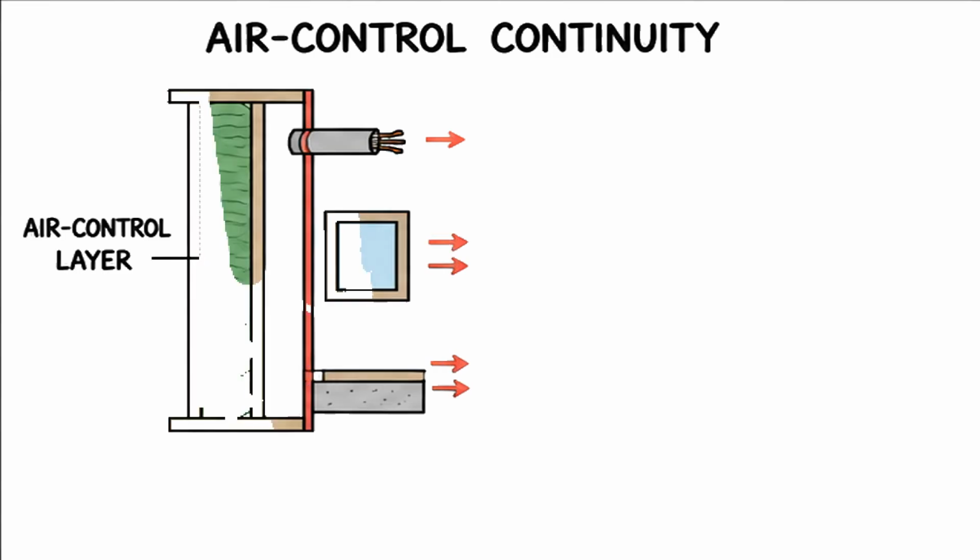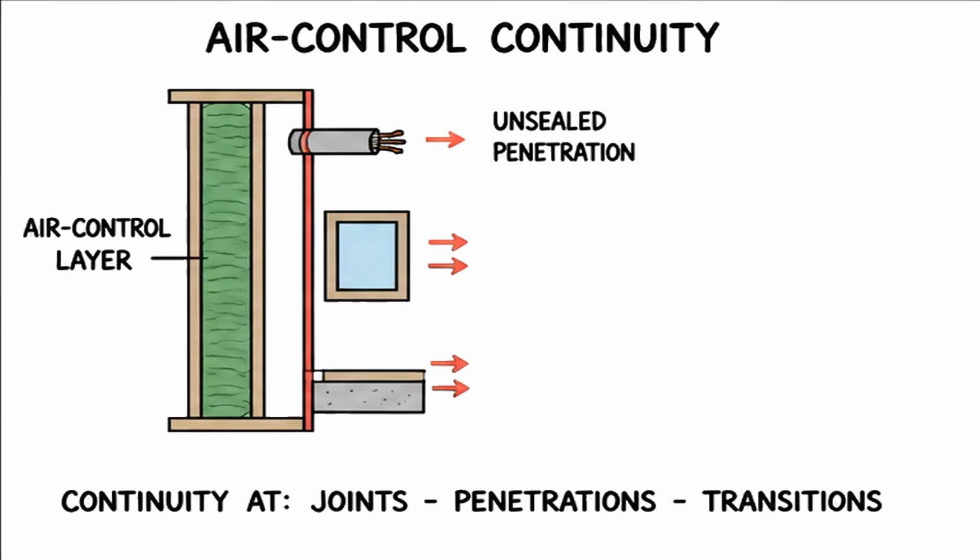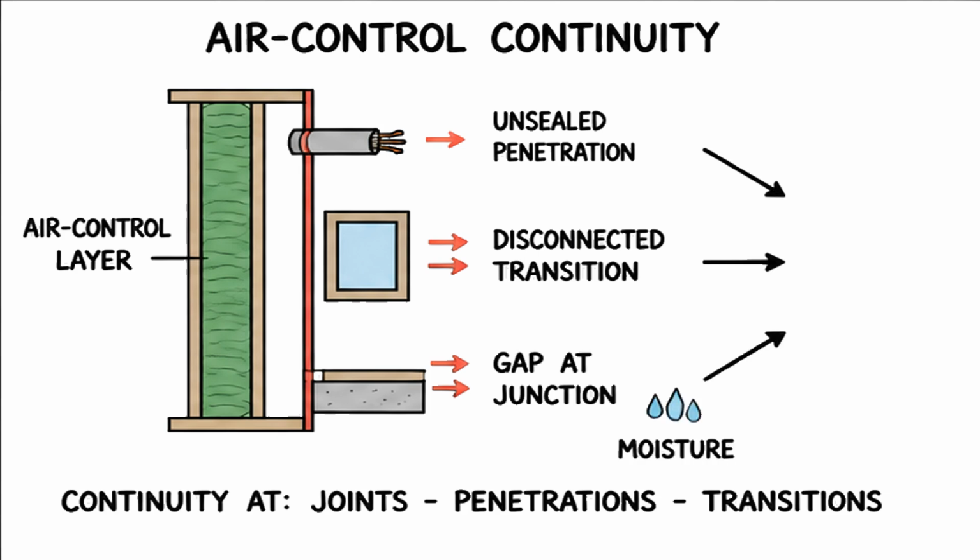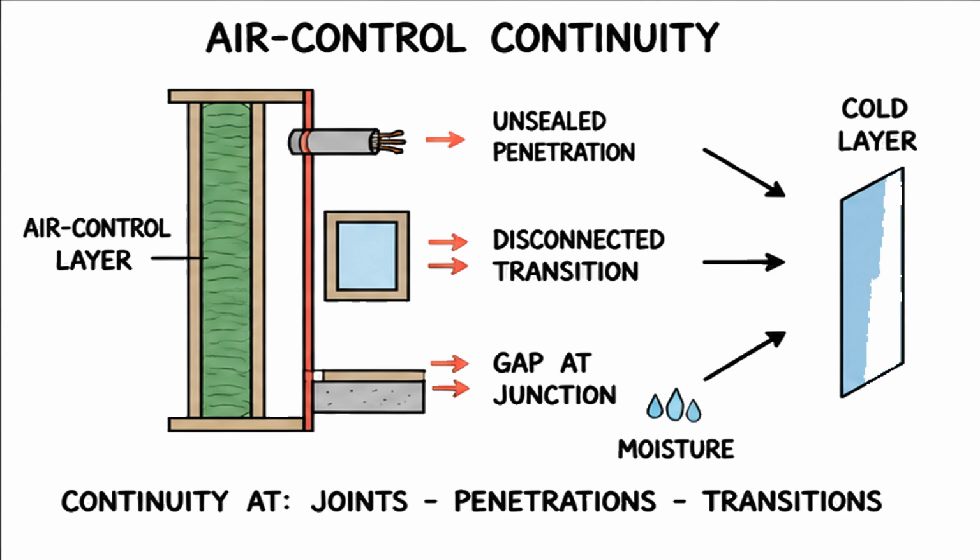Air control layers need continuity at joints, penetrations, and transitions. Air leakage can carry moisture much more quickly than vapor diffusion through an intact material. The exact risk depends on pressure, temperature, moisture conditions, and the complete assembly.